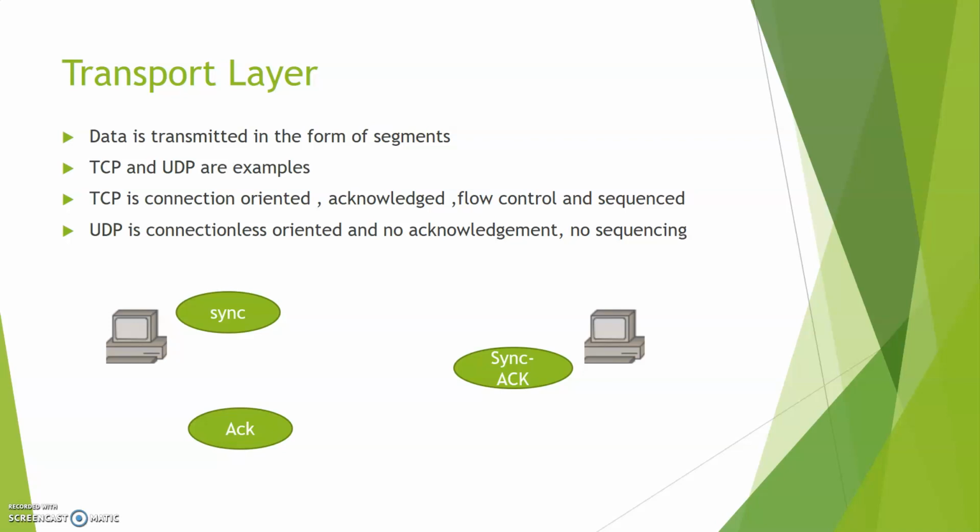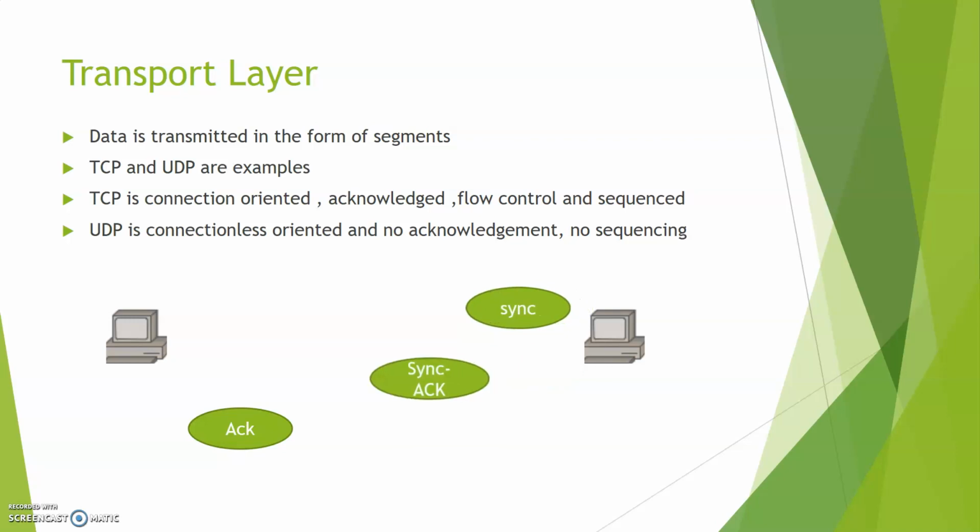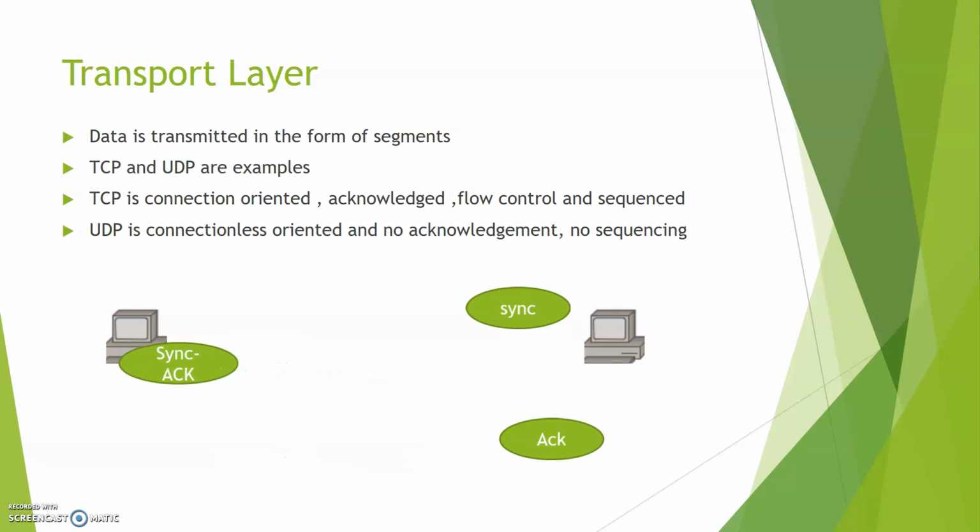So TCP follows a three-way handshake. First it sends a SYN packet from source to destination, then it will receive a SYN ACK. Upon receiving the SYN ACK, it will send the acknowledgement packet. So with TCP, for each and every segment transmitted, it waits for an acknowledgement. So TCP is a reliable protocol. UDP is connectionless, no acknowledgement and no sequencing.